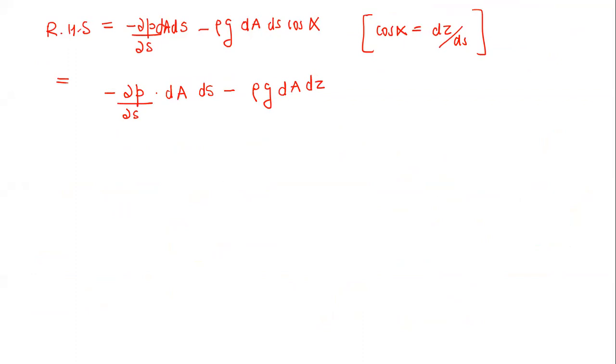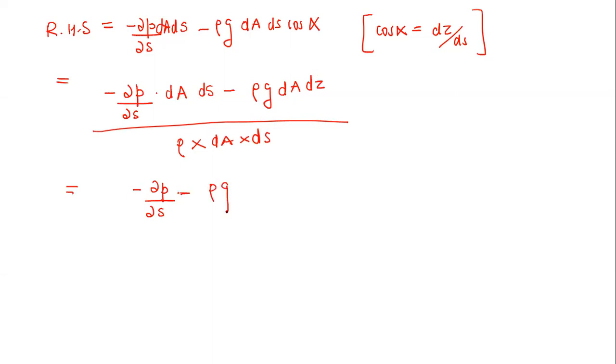Body forces, sir. Body force is there, that is gravity. Now I have the surface force as well, but what is missing? So right hand side is what I said, forces per unit mass, right? So what I am missing here, the mass of element. So this whole term will be divided by the mass of element, that is rho multiplied by dA into ds. So your right hand side will be simply minus delta p by delta s, okay, minus rho g, okay, and then simply